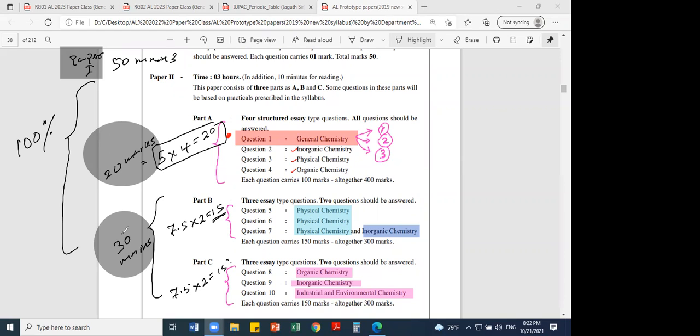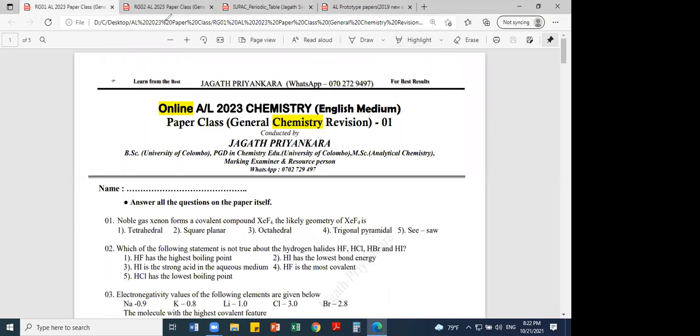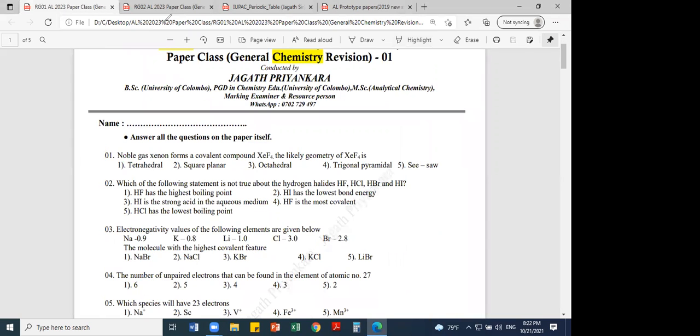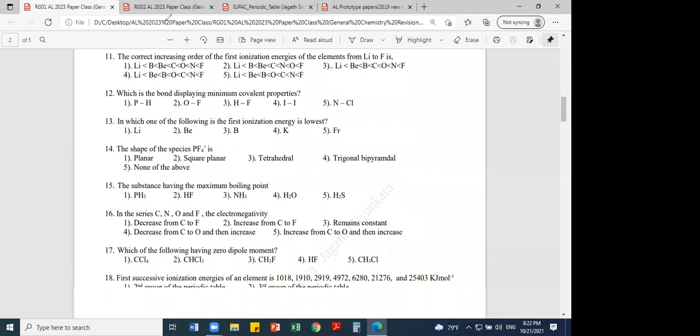Right, okay. So let's see, I'll erase the screen. Let's see the paper. Now we are discussing this paper. This paper we have done until question number 35.